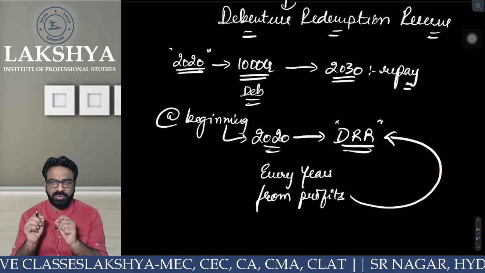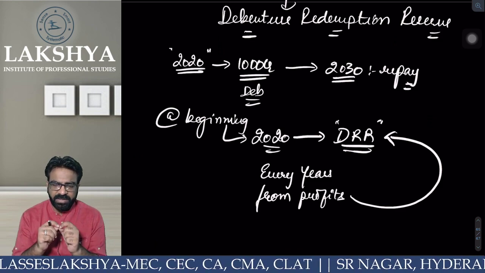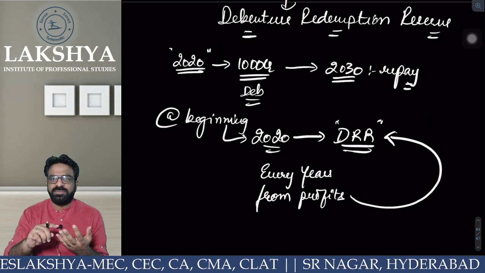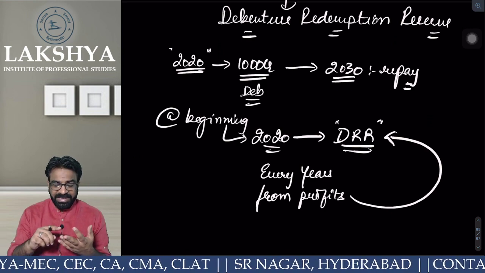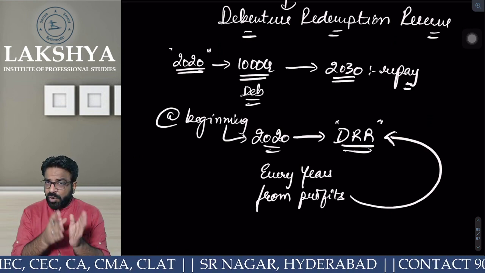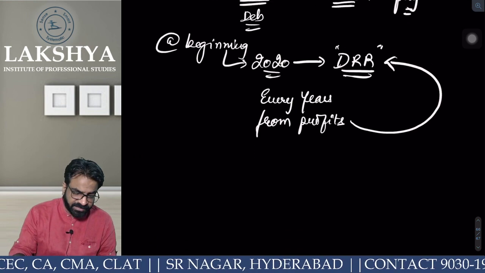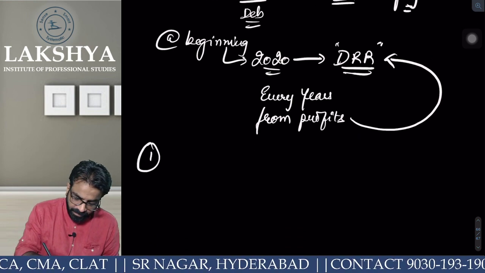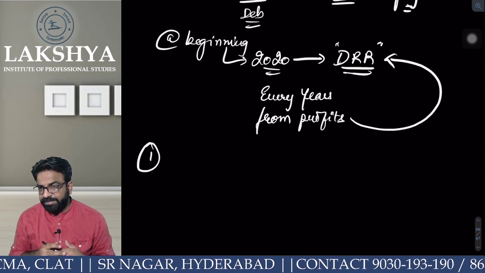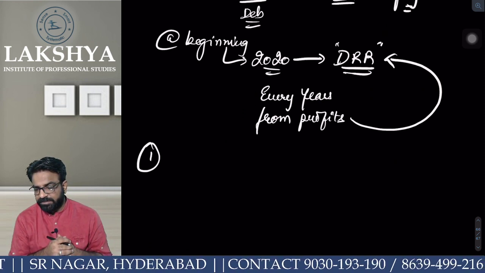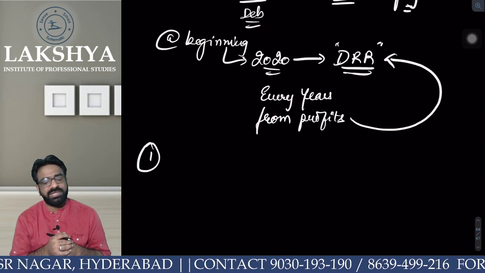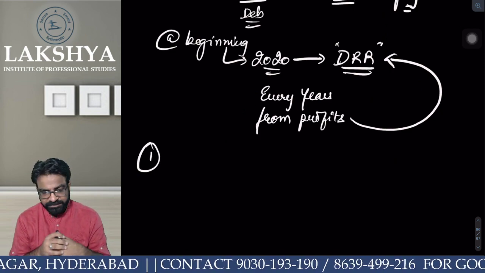So I hope you now understood what is the relevance of DRR. DRR stands for Debenture Redemption Reserve. Is it a non-statutory reserve or statutory reserve? Is it mandatory reserve or optional? Tell me. Is it statutory or non-statutory? I need an answer.